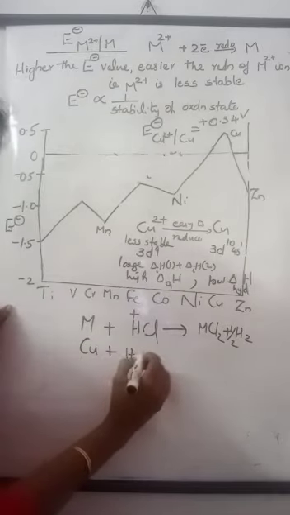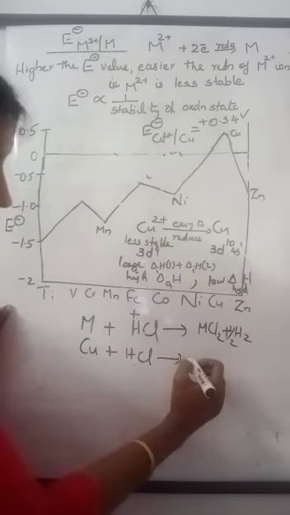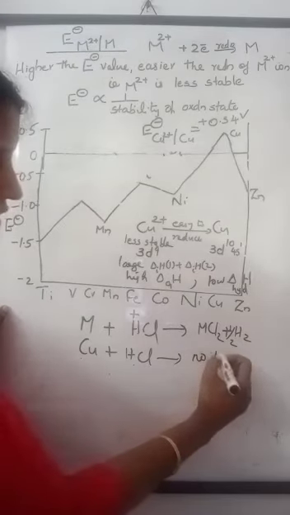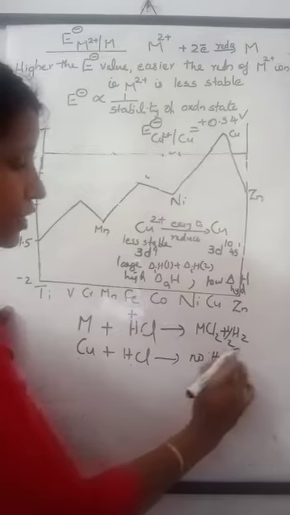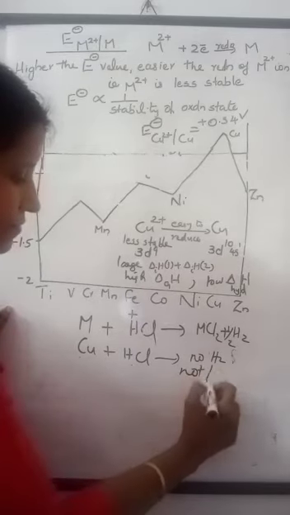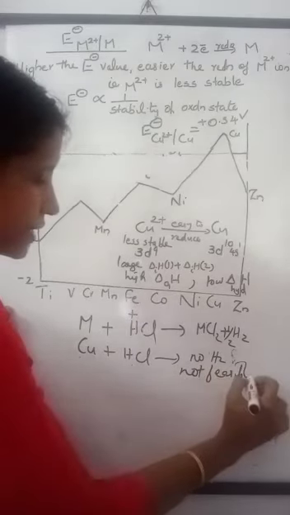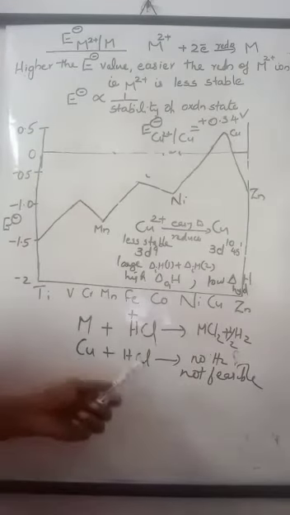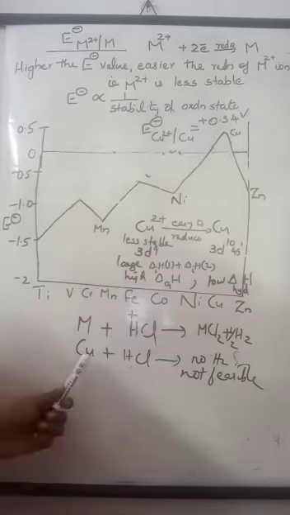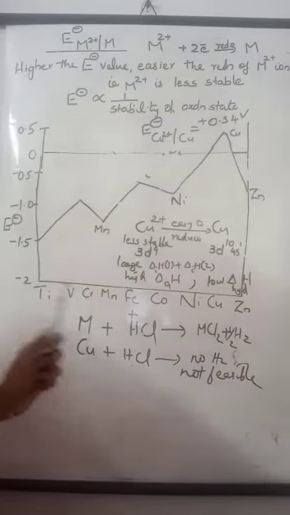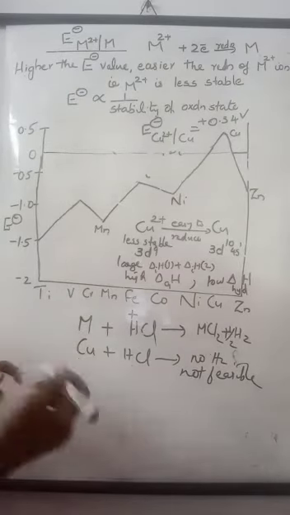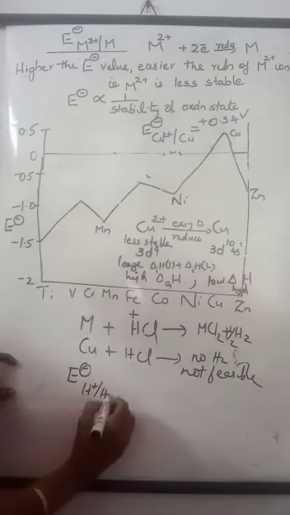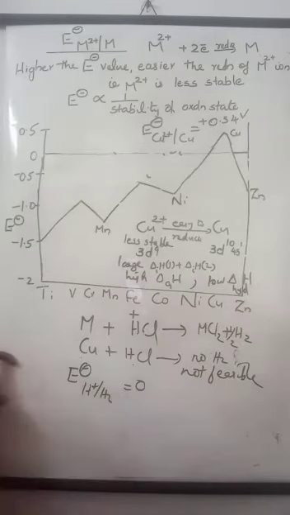Copper with HCl: when copper reacts with HCl, this reaction is not feasible. No H2 gas will be liberated. That means copper cannot liberate hydrogen gas from acids. Why? Because copper has E0 value greater than that of hydrogen. We know that E0 of hydrogen is 0 volt.